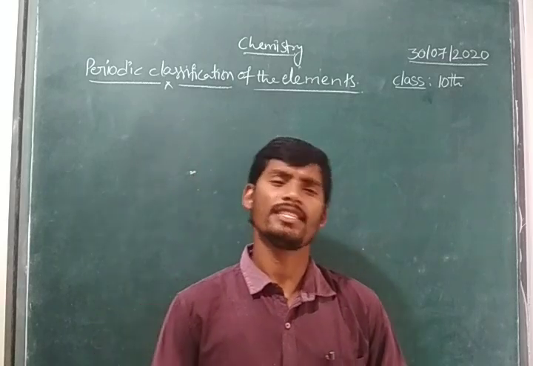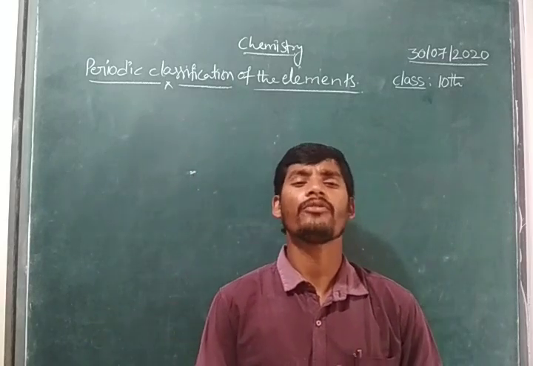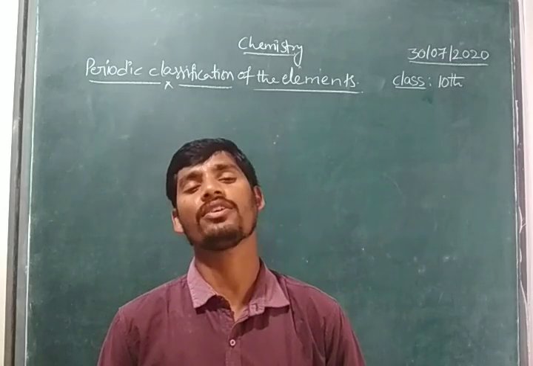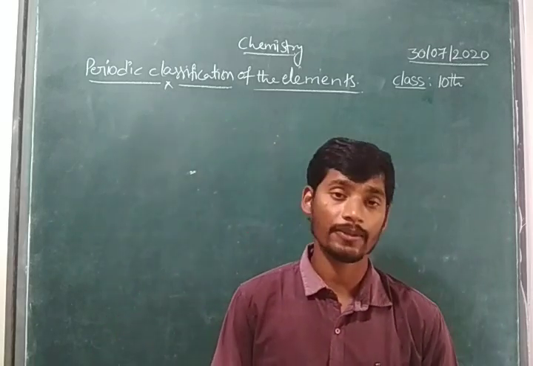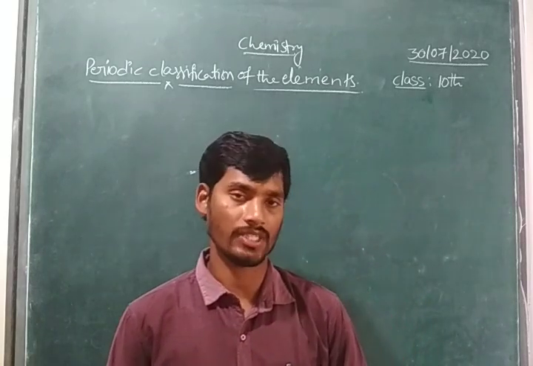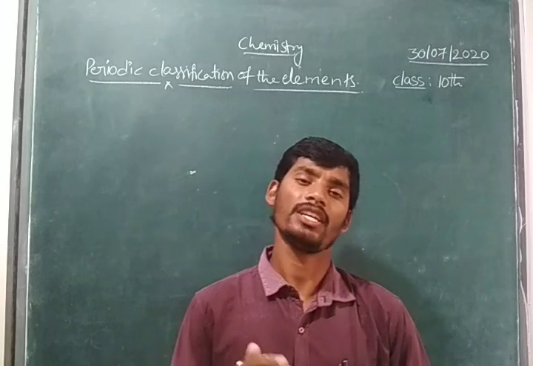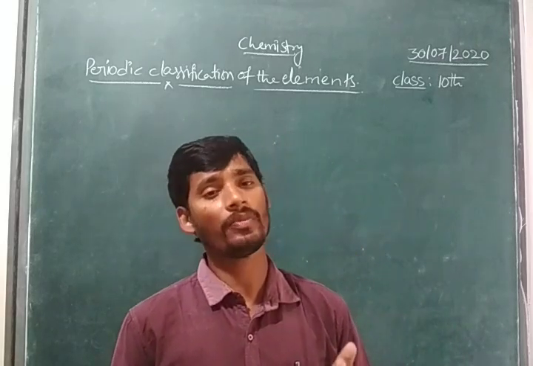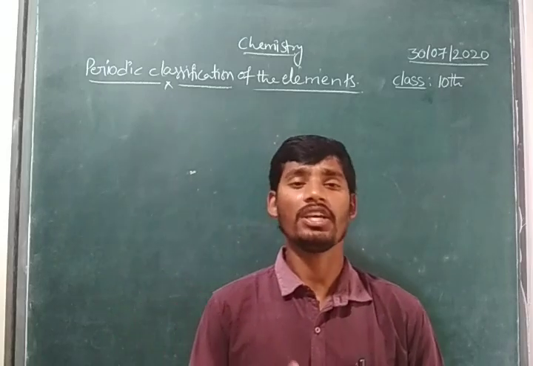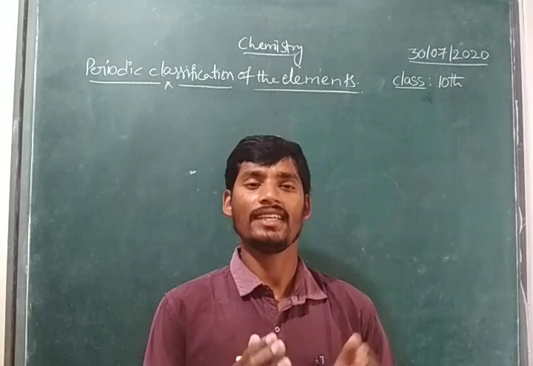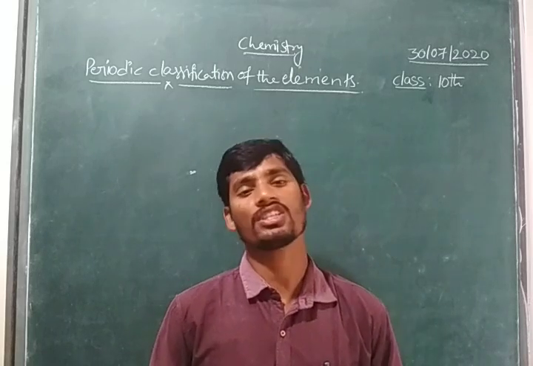Right children? In Mendeleev's periodic table also, we have some limitations. He corrected some atomic weights and had anomalous pairs. In the anomalous pair, tellurium and iodine: tellurium has 127.69 and iodine has 126.9.